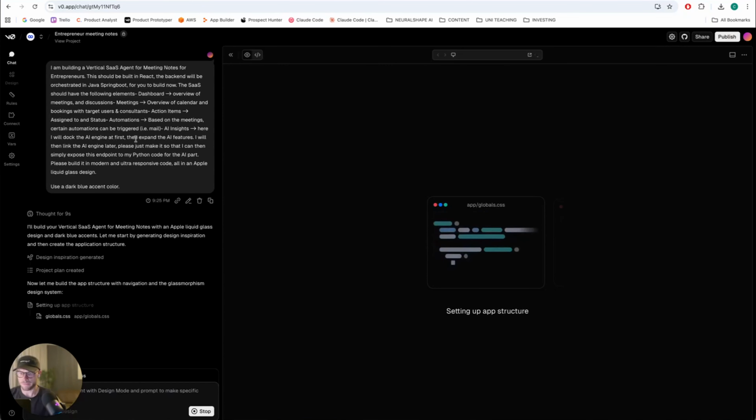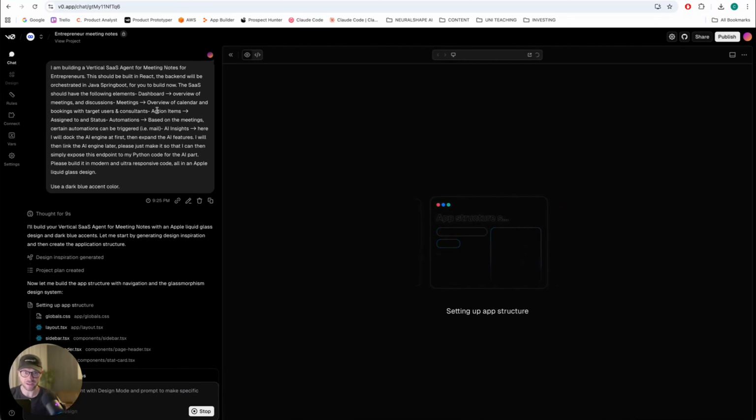And whatever Vercel v0 is now going to do is basically take all these initial inputs I gave it. For example, I would like to have a dashboard, of course. I would like to have some sort of overview of the calendar. There might be an integration, for example, into Calendly. This could also be easily engineered here on Vercel v0. You can again be introducing all these other software and tools into Vercel v0 as well.